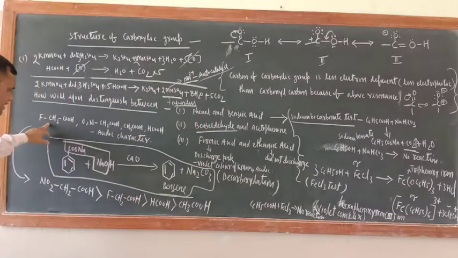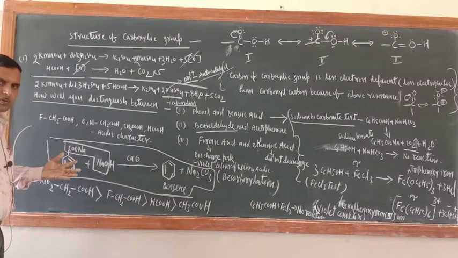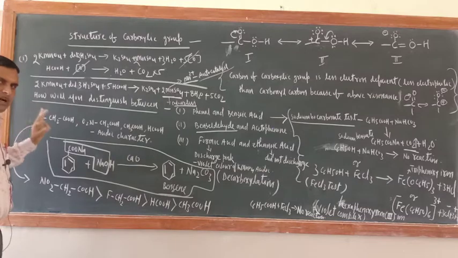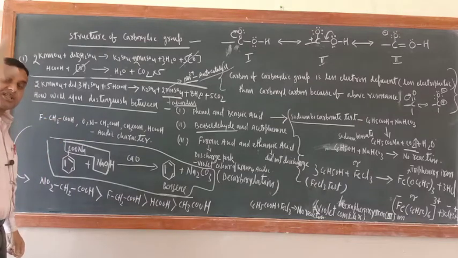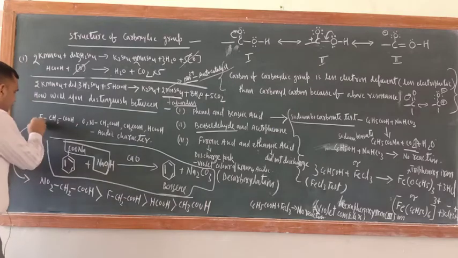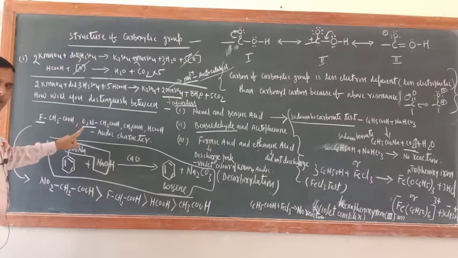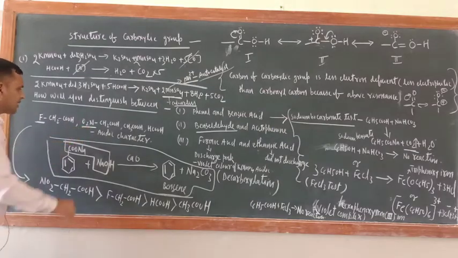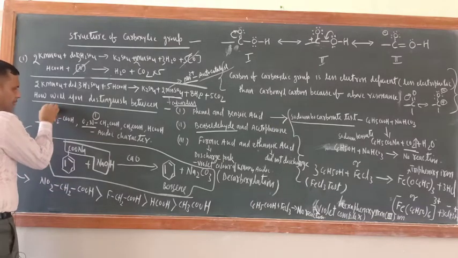So let us arrange these compounds in increasing order of their acidic strength. Actually there is a rule, but right now I am unable to complete that portion, so I am not telling that rule. But remember, when electron withdrawing groups are attached to the carboxylic acid, their acidic strength will increase. Here F is an electron withdrawing group, NO2 is also an electron withdrawing group, but the electron withdrawing effect of NO2 is stronger than fluorine. So this will be number 1, meaning its acidic strength would be highest. Second number would be this one.